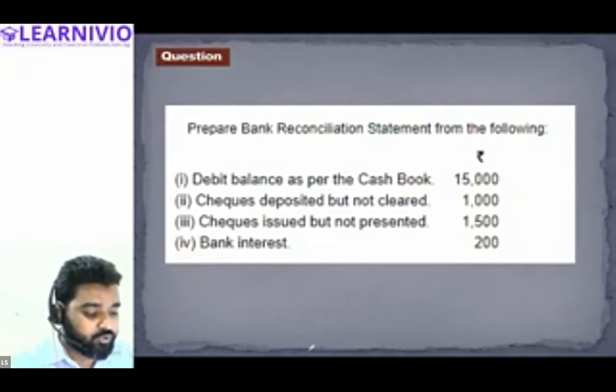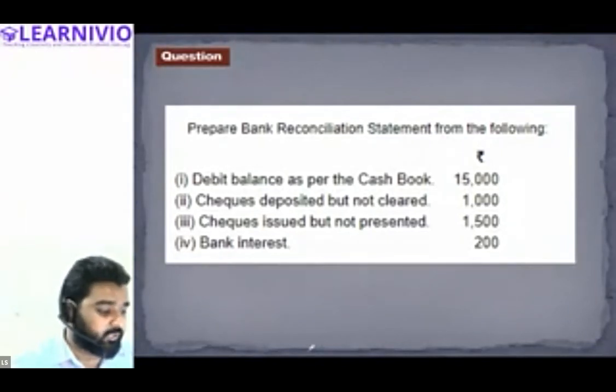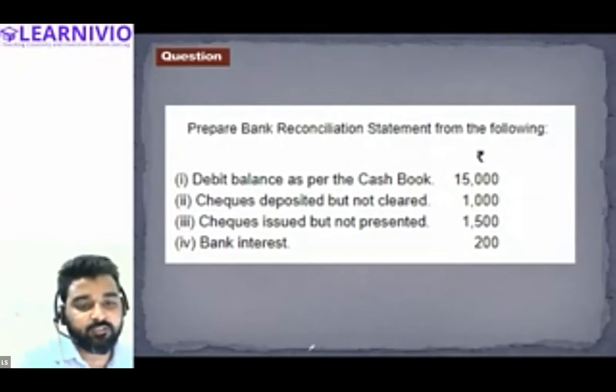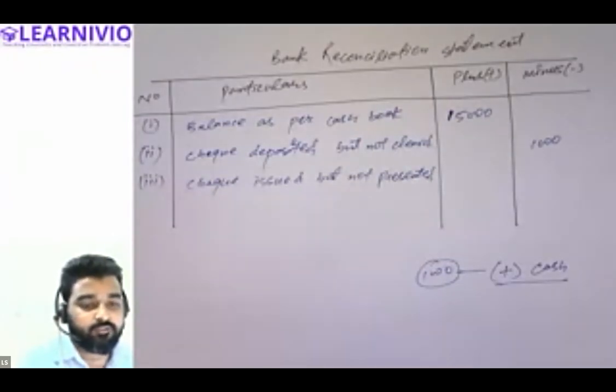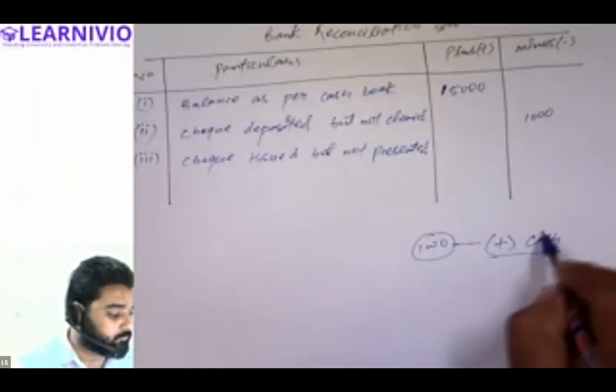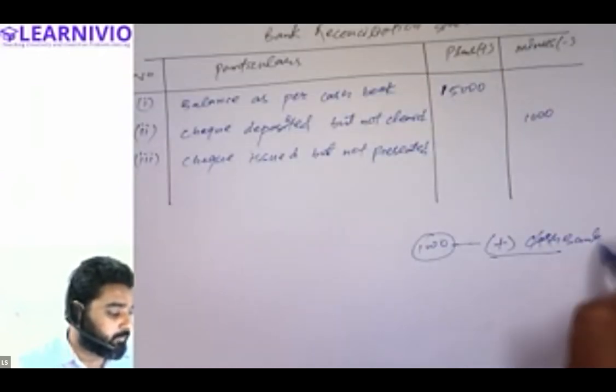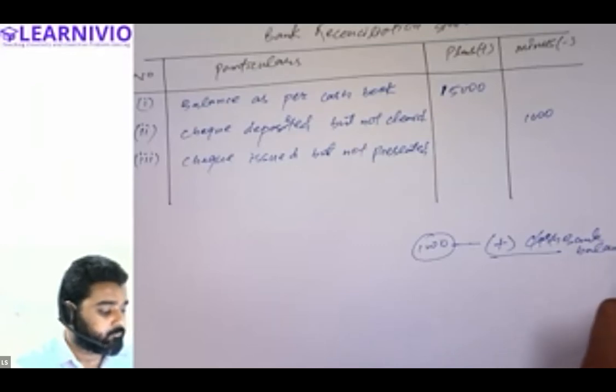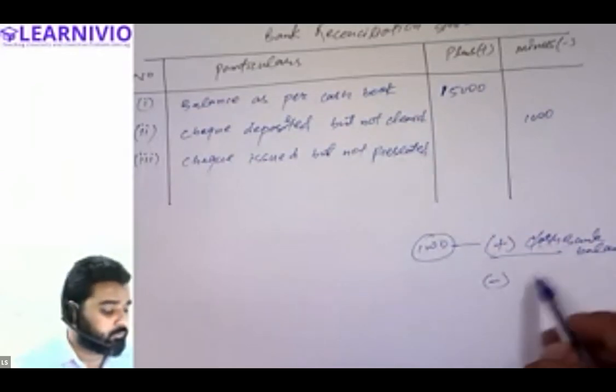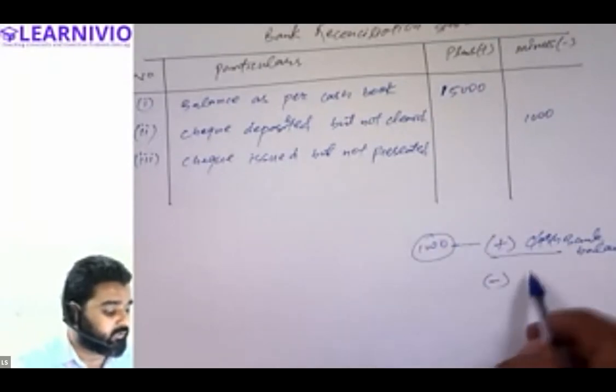So when we issued this check, the cash book balance decreases, right? When this check was issued by the business, the bank balance as per cash book must have been reduced by 1500.